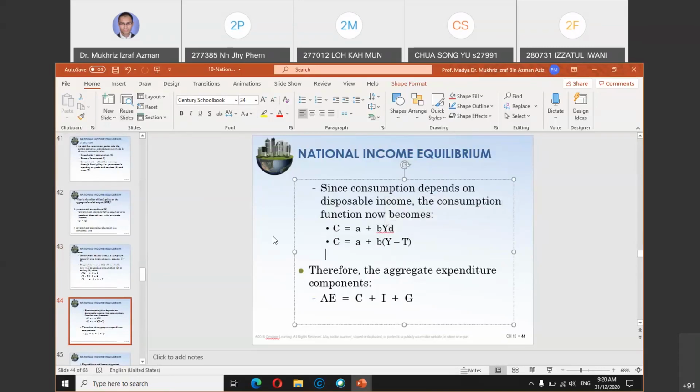So whenever you are dealing with a three-sector economy, it means you have the component of tax and also the component of government expenditure. That is what a three-sector economy is.